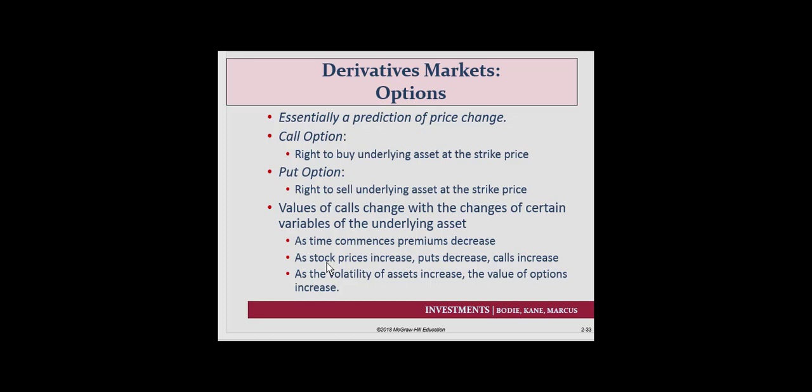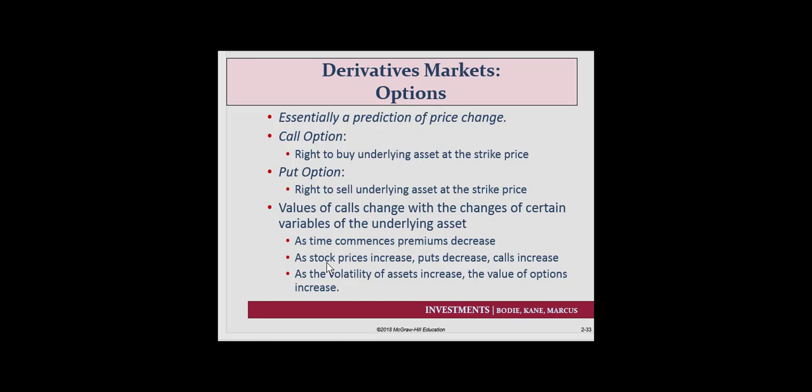So a call option is the right to buy an underlying asset at its strike price. A call option represents a strategy to buy the underlying asset. So you buy a call when you think the stock price is going to go up. A put option is the right to sell an asset at the strike price. You purchase a put option if you think the stock price is going to go down.